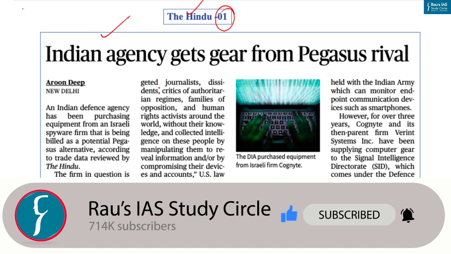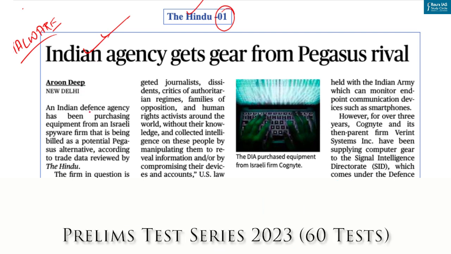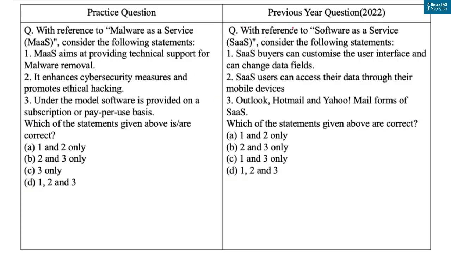Context is that Raccoon Stealer, an information stealing malware, was used to target 8 central government entities including central paramilitary forces and the income tax department. And this Raccoon Stealer malware is available as malware as a service, that is MaaS. Now why have we taken a question based on this? Because UPSC has been asking questions based on awareness in the IT field, like this question based on software as a service which came in year 2022. So here we have curated a practice question based on MaaS, and in this question you have to identify correct statements.